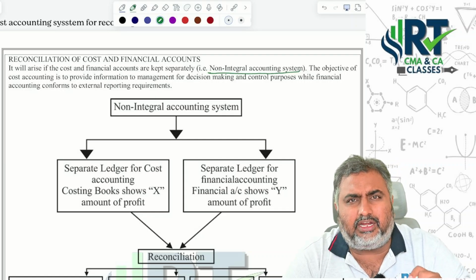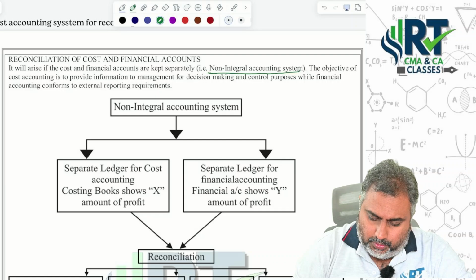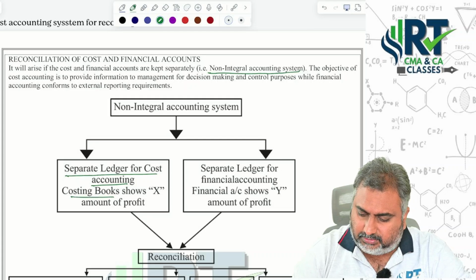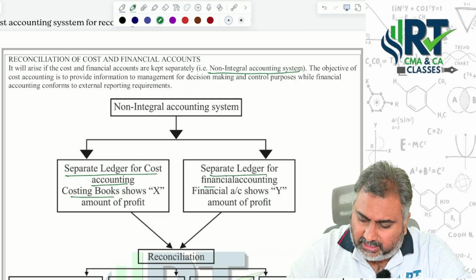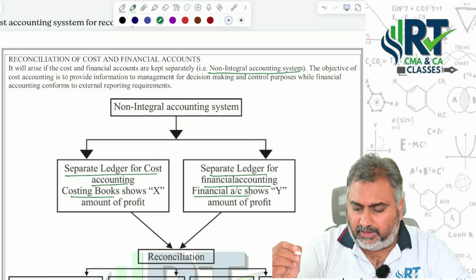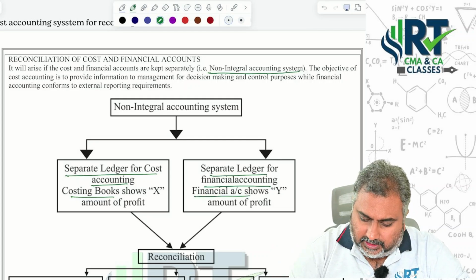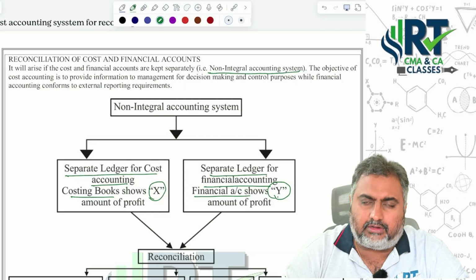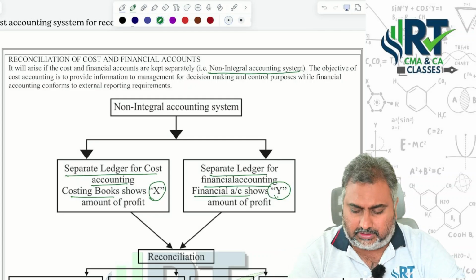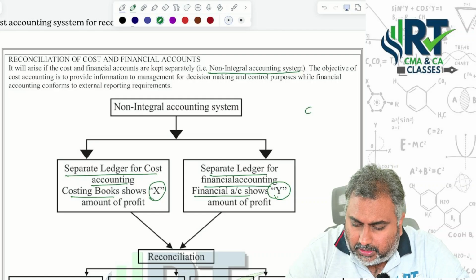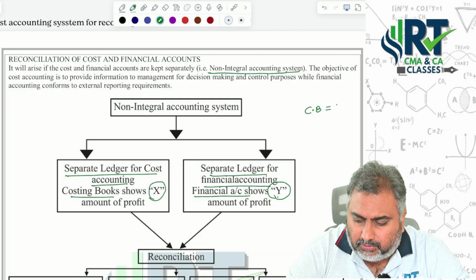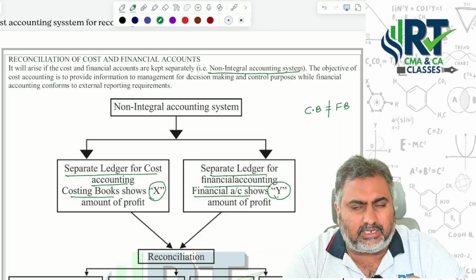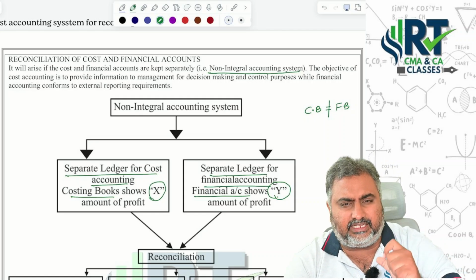But when it comes to a non-integrated accounting system, you have to maintain a separate ledger account for cost accounting under the costing books. You need to maintain a separate ledger for financial accounting to show the financial account profit. That's the reason you get one amount of profit under costing books and one amount of profit under financial books. Both profits should ideally be equal, but they are not equal. What are the reasons, we will discuss in detail.